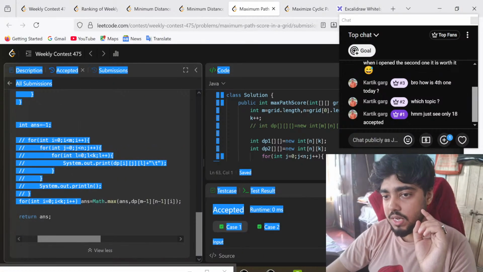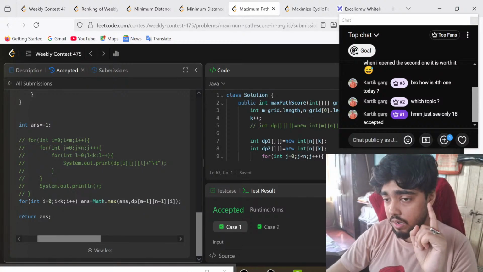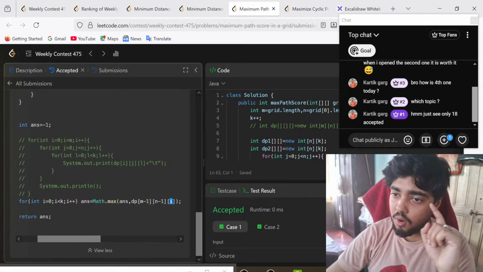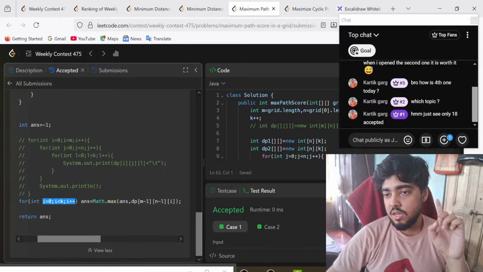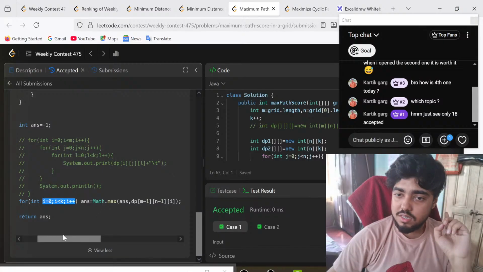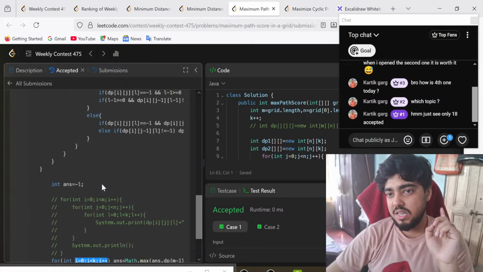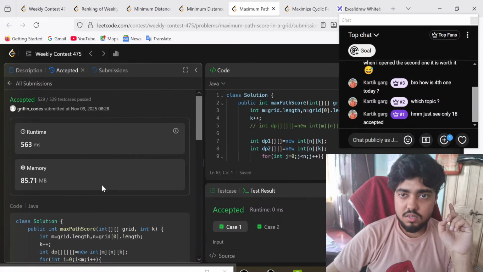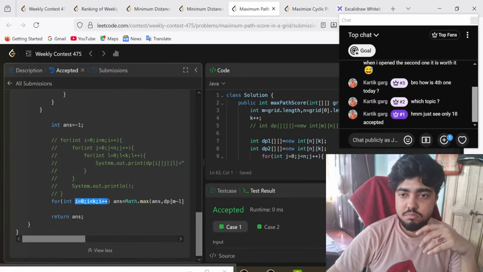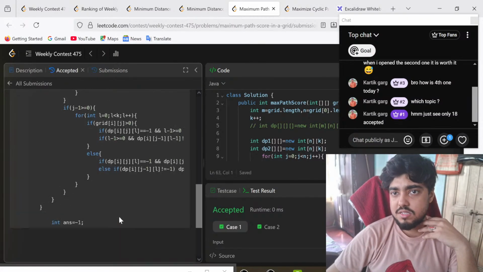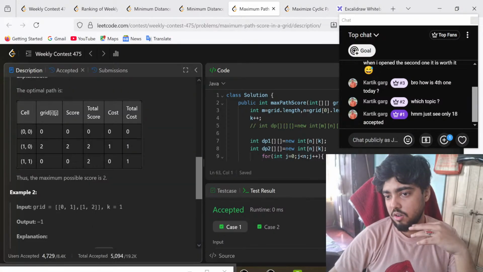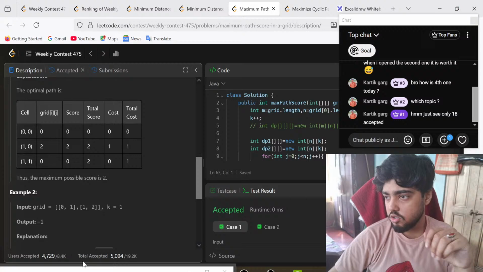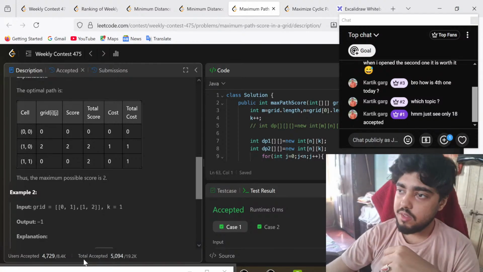the answer is basically, for the last position, for all the possible values of k in the last position, whichever is going to give me the maximum answer, that is the answer. So this is basically a DP question. I think many of you have done this. I don't know how many submissions were there. Okay, there are a lot of submissions, almost 5,000 submissions. So that's good. It's good that many of you have done this.